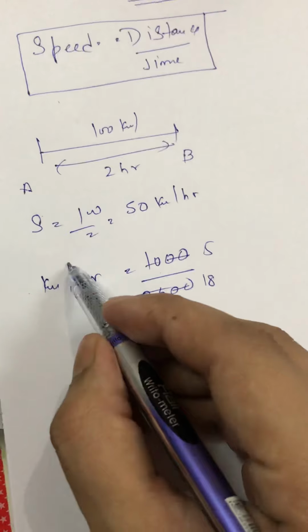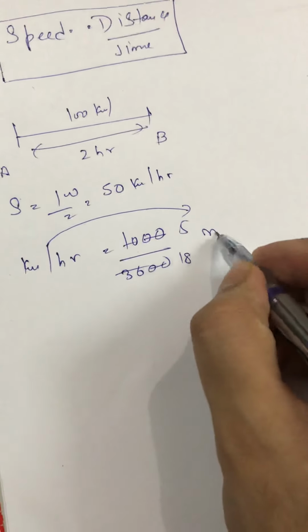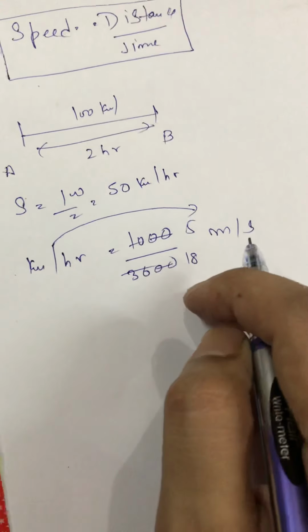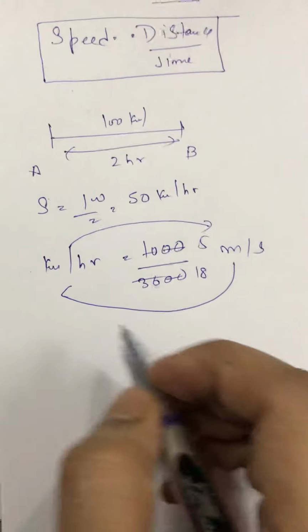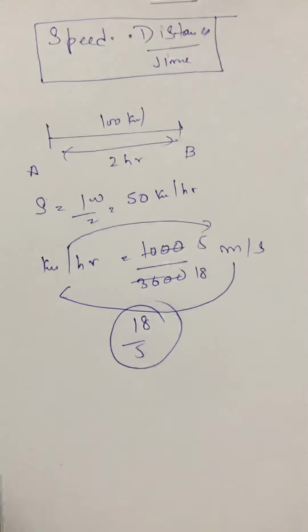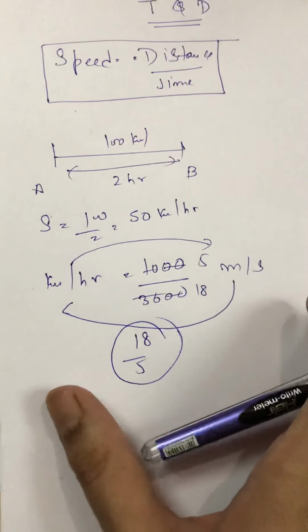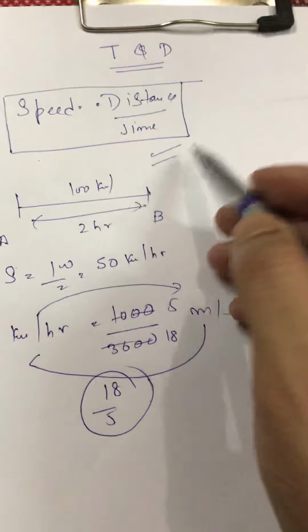It means if I am converting my value from kilometer per hour to meter per second, I need to multiply by 5 by 18. But if I go reverse, that is, if I want to convert meter per second to kilometer per hour, I need to multiply by 18 by 5. This thing I must remember, right? So this is the standard formula, speed equal distance upon time.